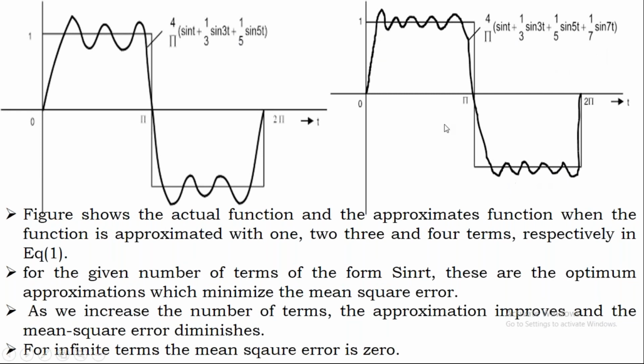Now observe it, as you go on increasing this number of terms in the function, almost your sine waveform is closely mapping to the rectangular pulse.